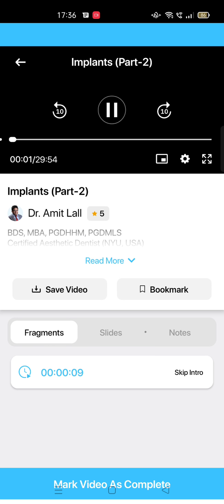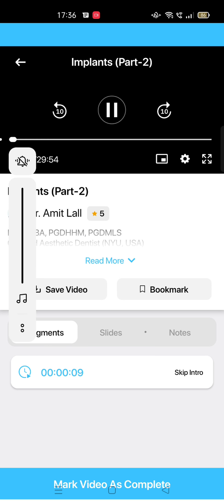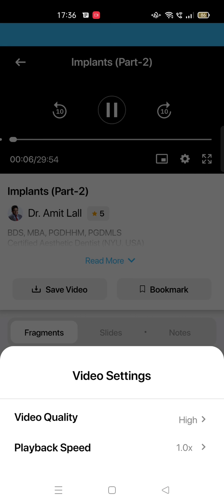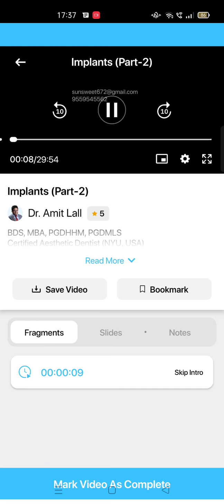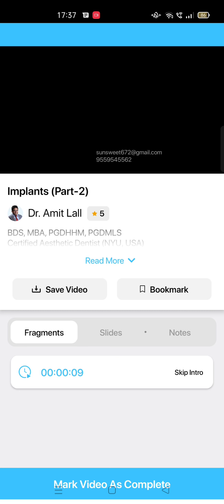Let us start again, like implants. We had discussed the absolute and relative contraindications in the previous session of implants. Let us continue it further. What exactly happens when we are taking implant as a prosthetic option into consideration?